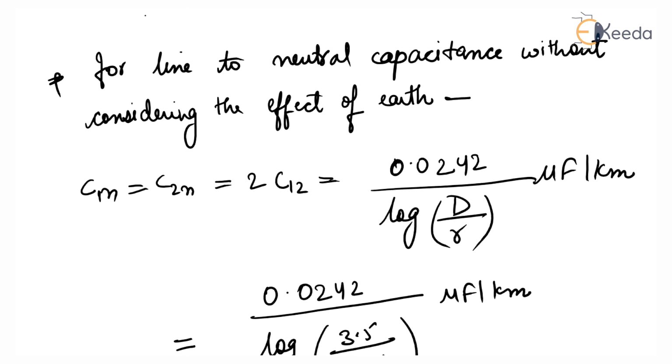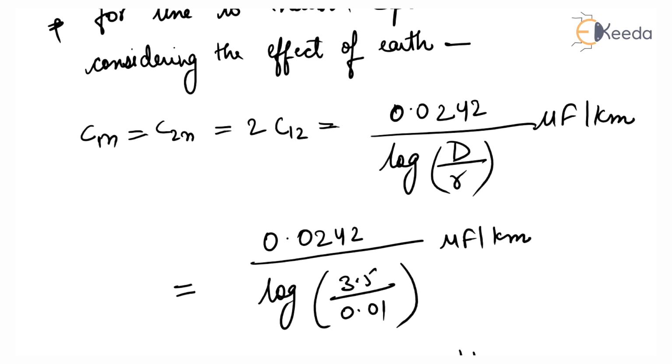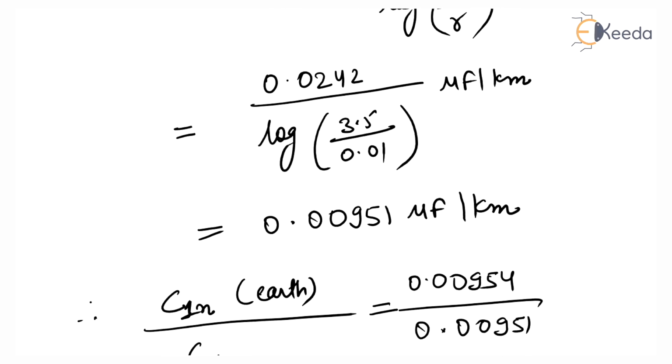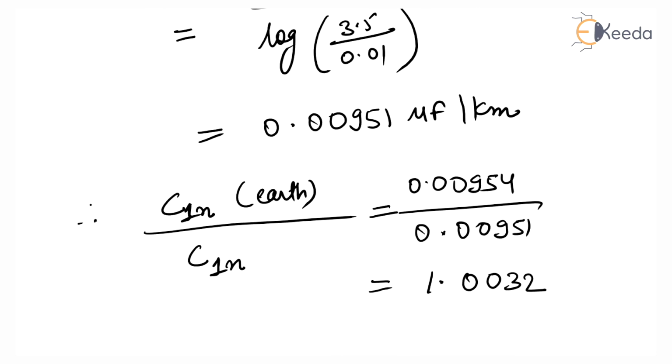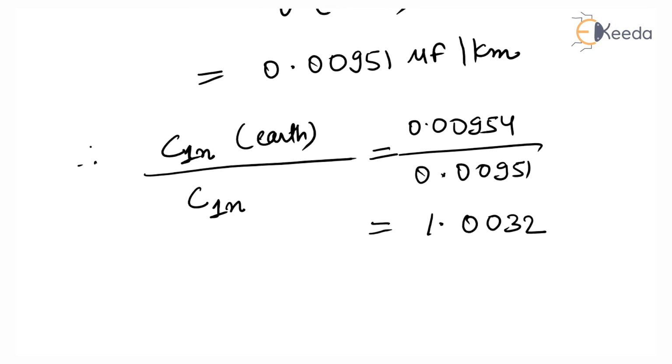Now we calculate capacitance without considering the effect of earth. This is equal to 0.0242 upon log d by r. On putting the value of d and r, we got 0.00951 microfarad per kilometer. So the ratio of capacitance line to neutral while considering earth to without considering earth is equal to 1.0032. So the presence of earth increases the capacitance by 0.32%, which is negligible.